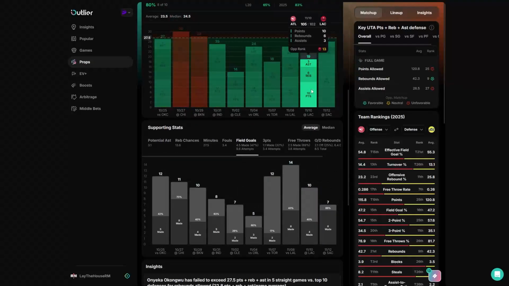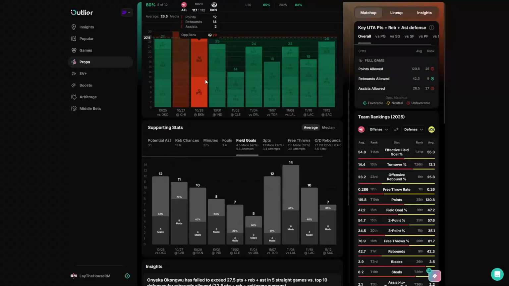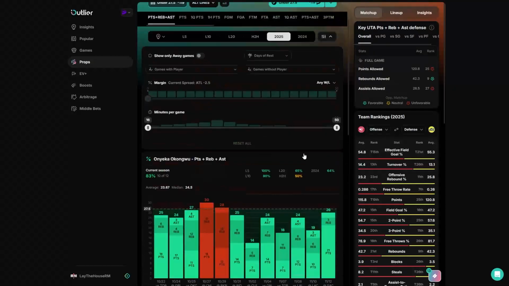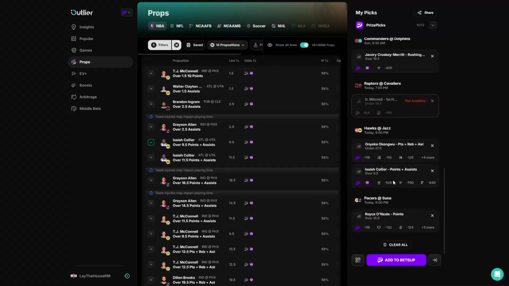You see at all these other games, in 10 out of 11, he went 4 to 10 this game, but he needed 14 rebounds to get there. Like, he needs to go off in one category to go over. And I like the spot for him to go under this number tonight. So Okongwu will be definitely a play. And then obviously the Collier.